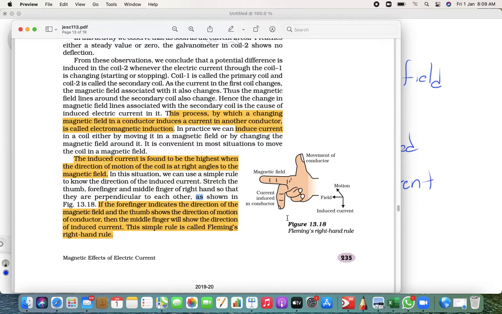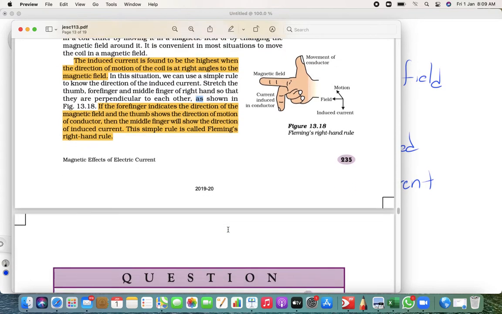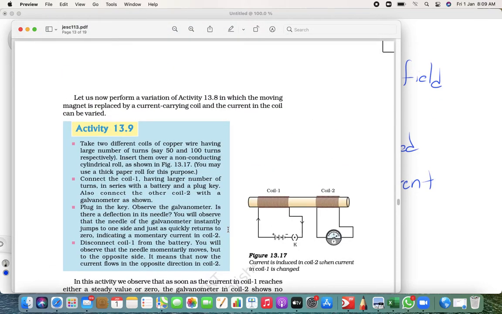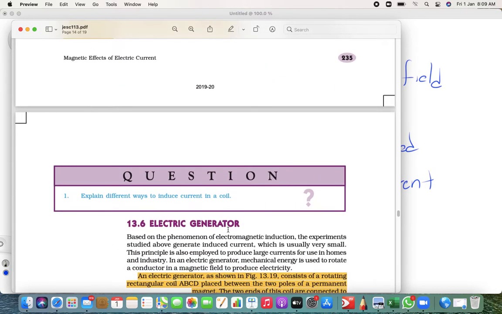And which rule gives you the direction of induced current? Fleming right hand rule, where the thumb shows you the direction of movement of conductor, the first finger gives you the direction of magnetic field, and the middle finger gives you the direction of induced current. So hope you got what I said. See, this is the last topic of our chapter, which is going to be there in your examination. So make sure you mark this one and you have to read it also.